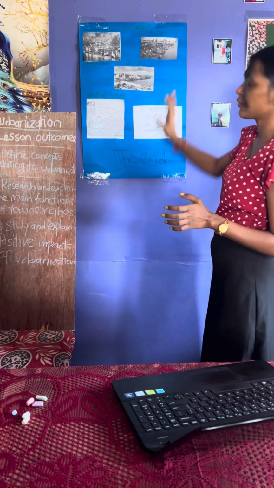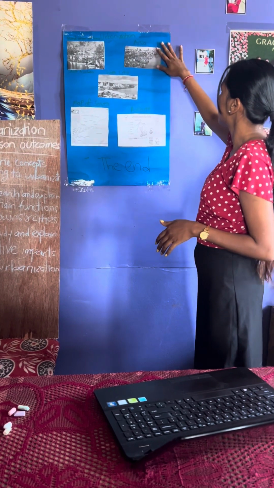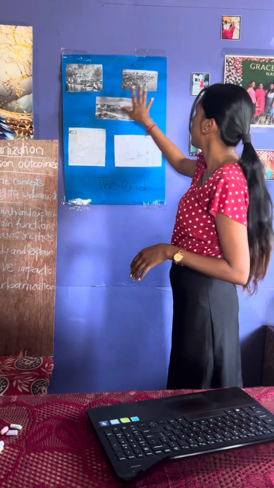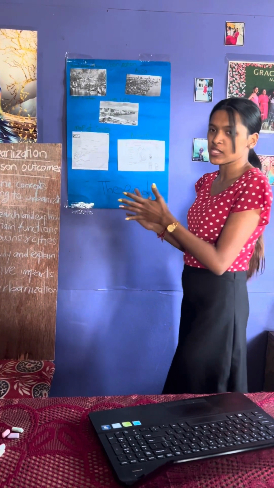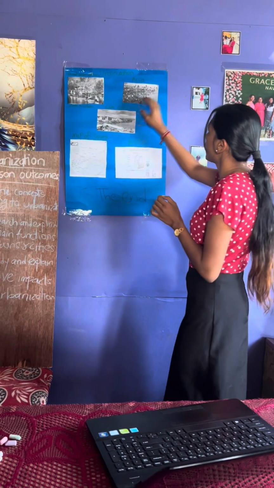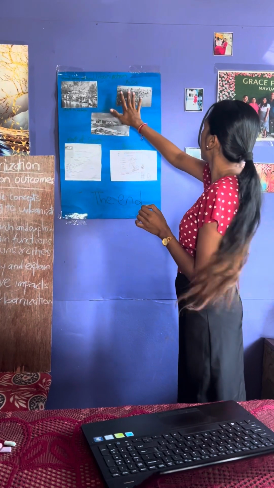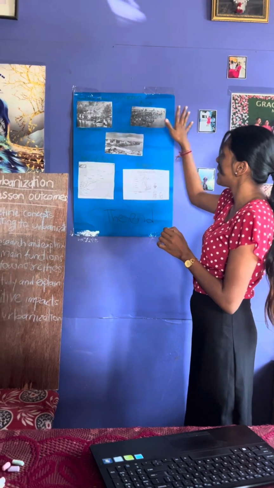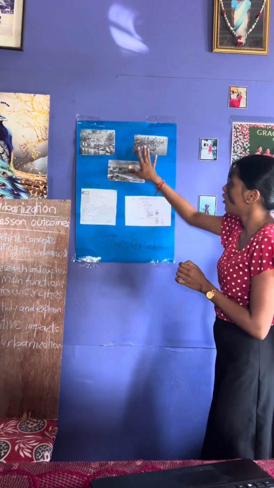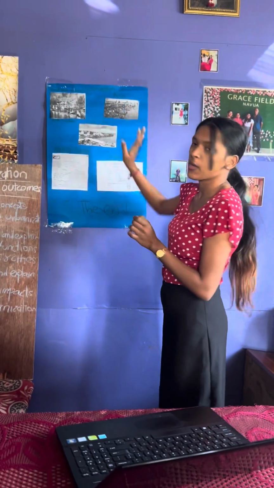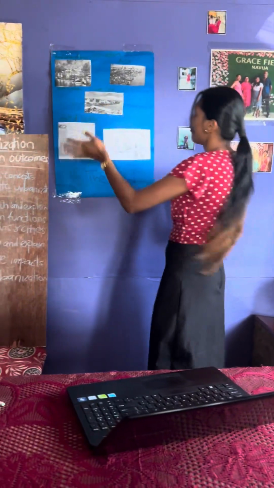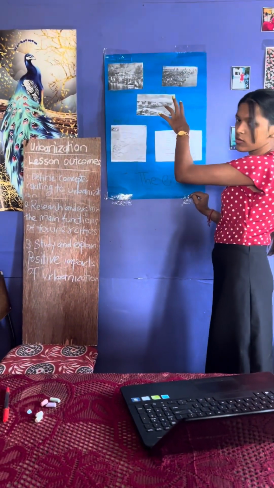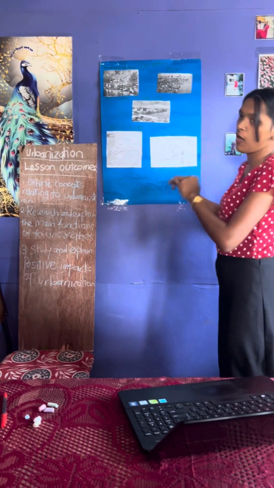Moving on, talking about international examples. These are Asian countries. You can see lots of buildings over there. I'm just giving you a glance of urbanization. What does urbanization mean? This is how it looks. In these Asian countries there are lots of buildings and houses because it's a city area. People are moving from rural areas to an urban area. That's why it's so overcrowded, with so many people over there.